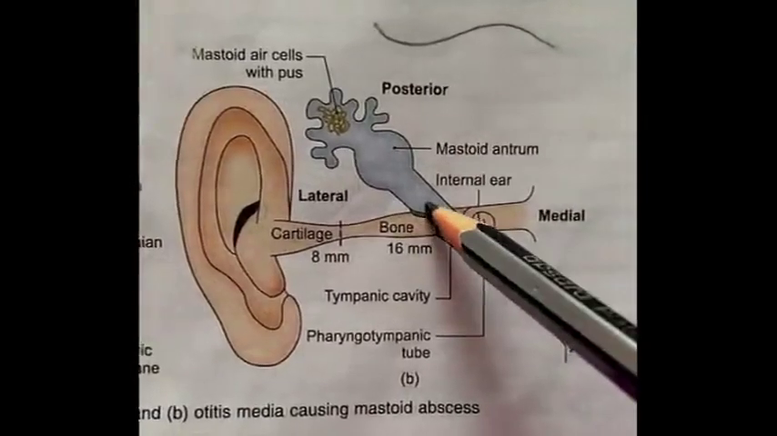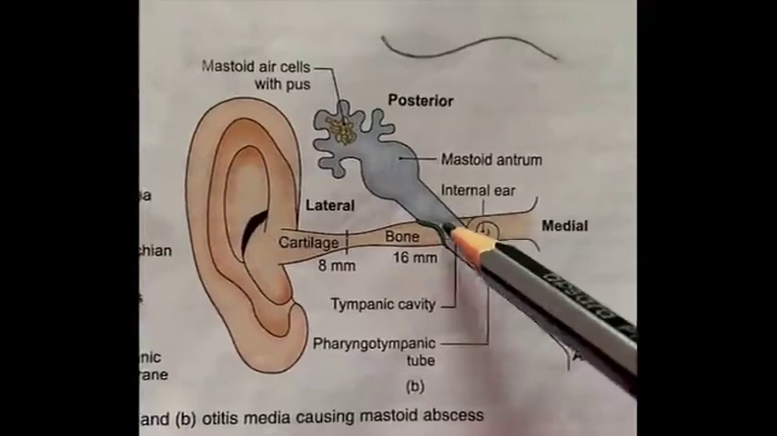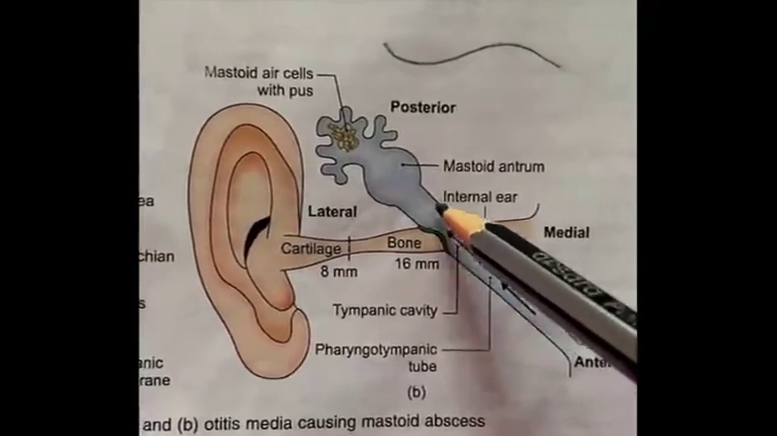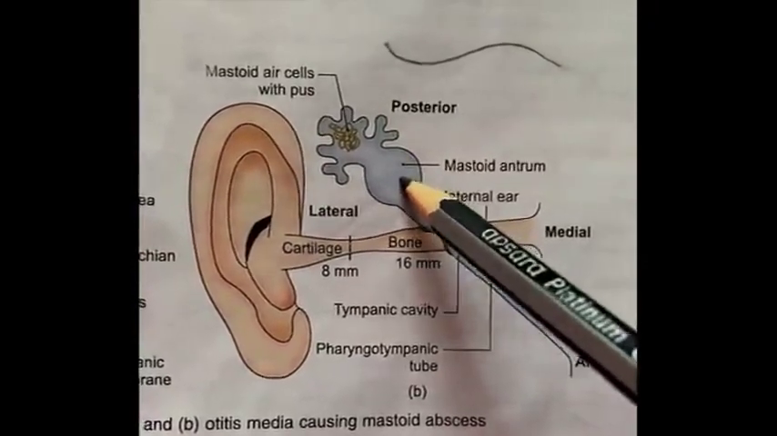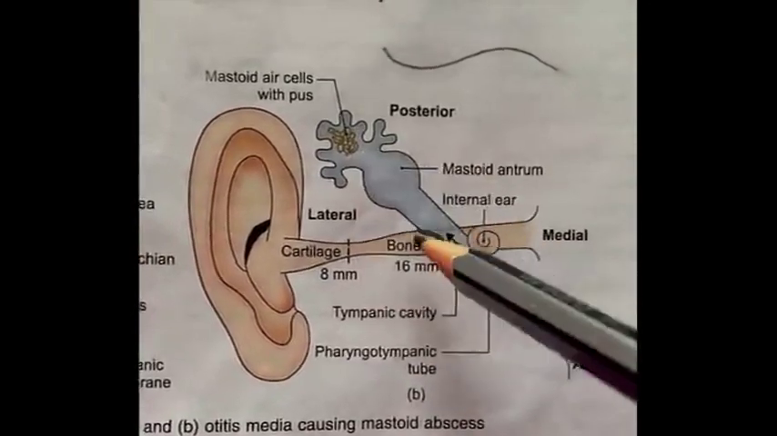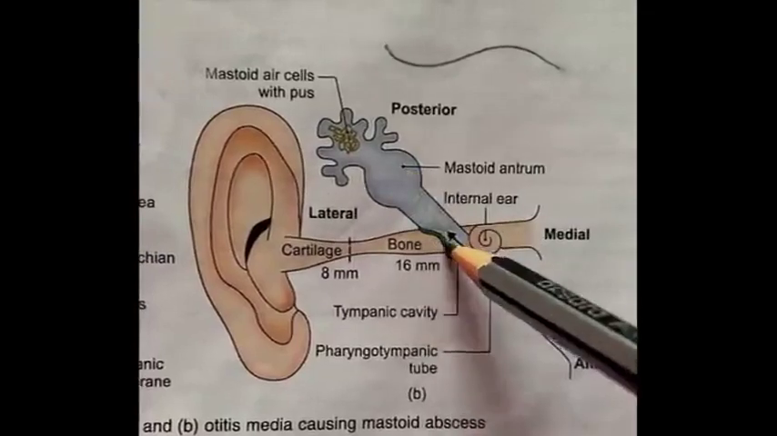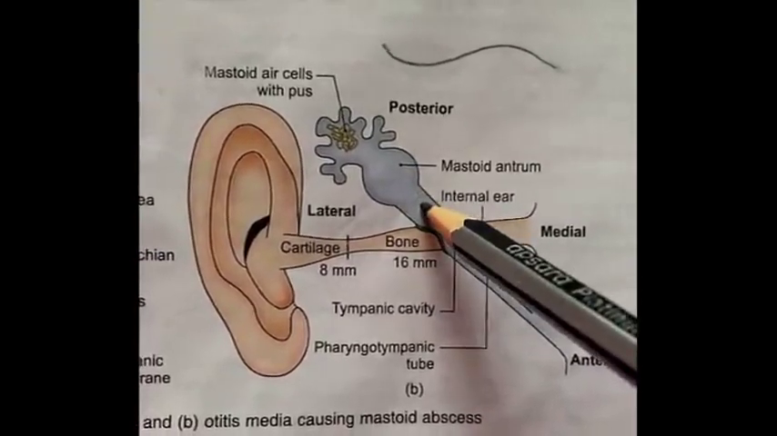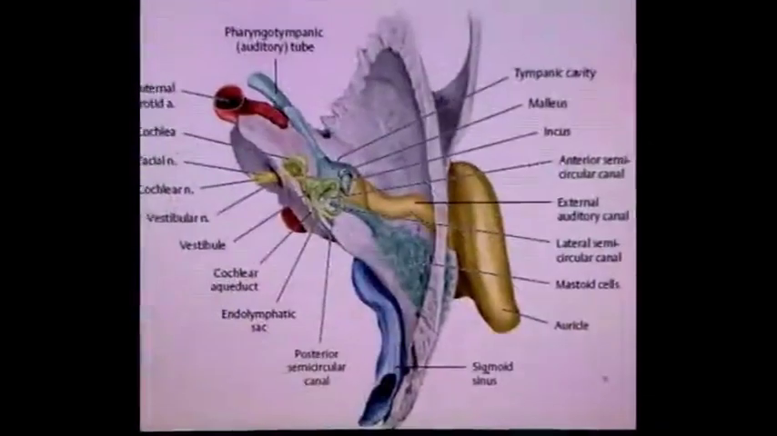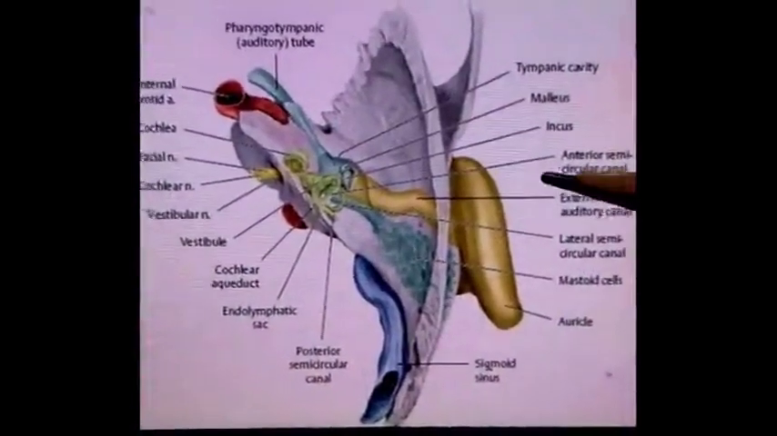Through the posterior wall, middle ear cavity communicates with mastoid antrum and mastoid air cells. There is presence of an opening between middle ear cavity and mastoid antrum, that is known as aditus to mastoid antrum.